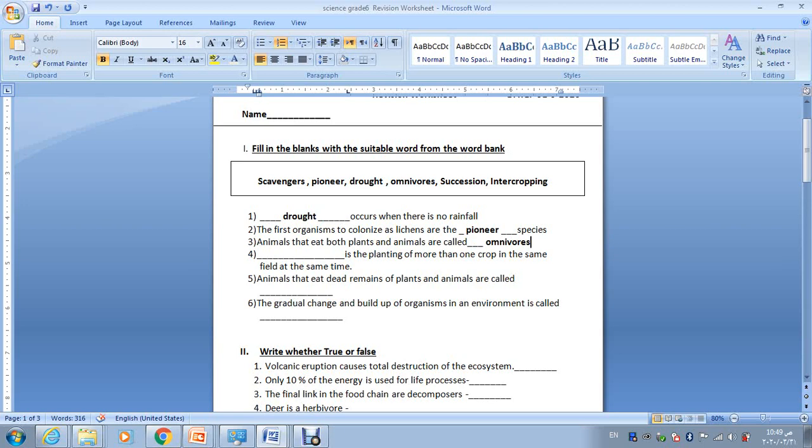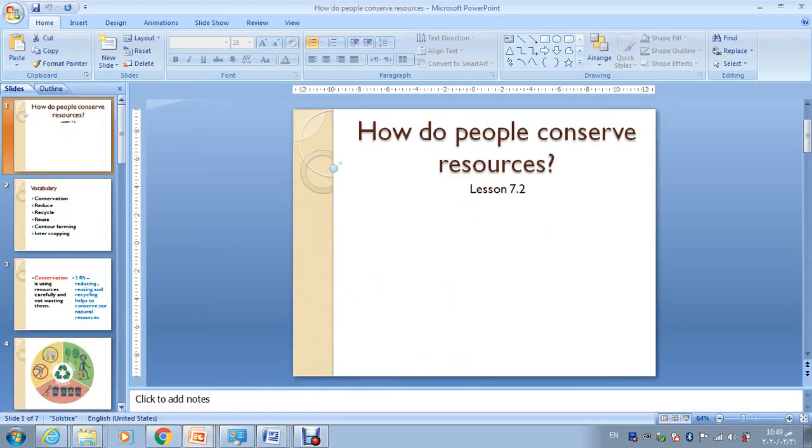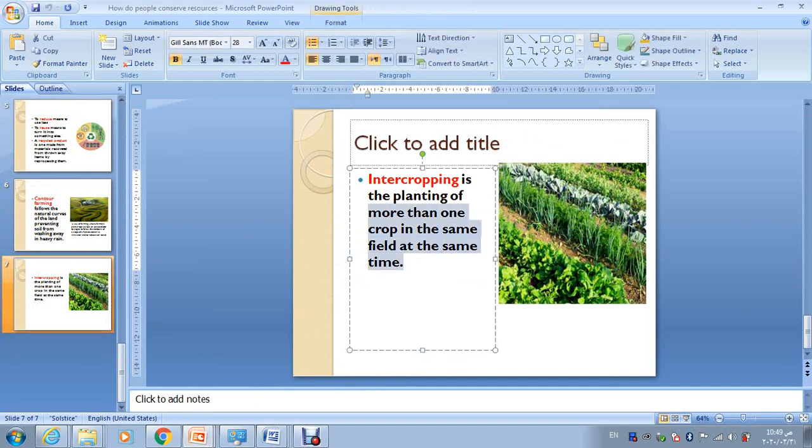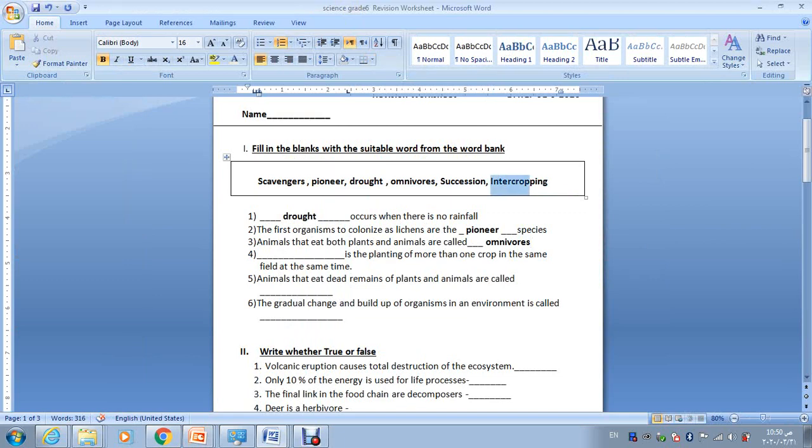The next question is the planting of more than one crop in the same field at the same time. Remember this here, it's the last slide in the last lesson, and we said why do we do this? In order to conserve the soil and make use of the soil for a lot of plants together. So intercropping is the right term for this definition: planting more than one crop in the same field at the same time in order to conserve the soil.